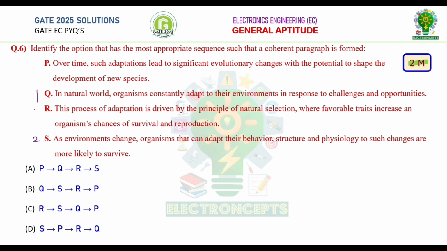The next continuation to this sentence is R: this process of adaptation is driven by principle of natural selection, where favorable traits increase an organism's chance of survival and reproduction. The next sentence comes, P: over time, such adaptations lead to significant evolutionary changes with the potential to shape the development of new species. Therefore, option B, QSRP is correct.